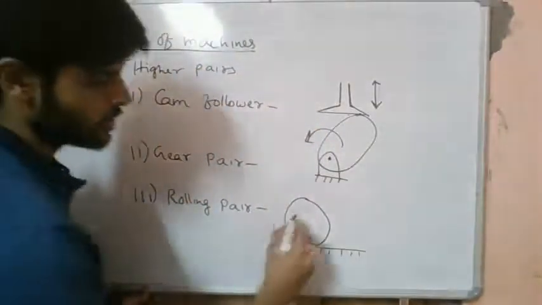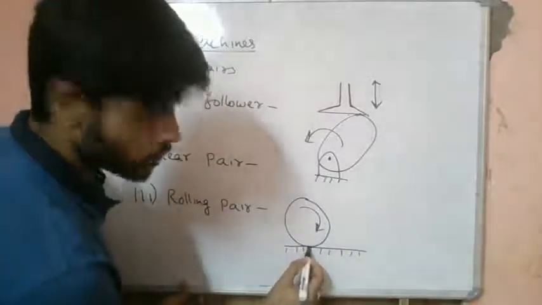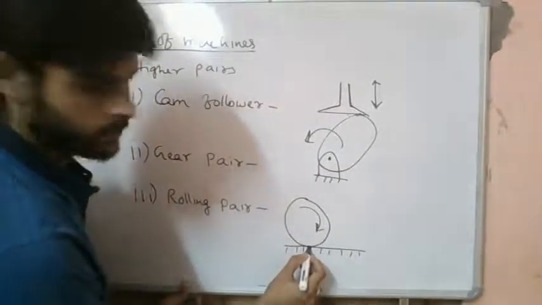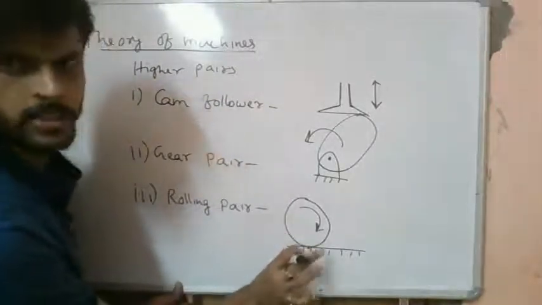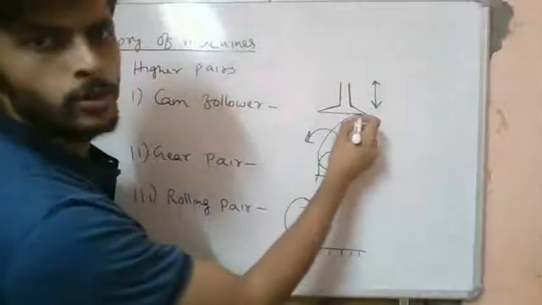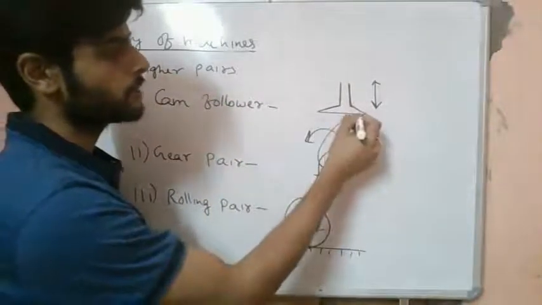A disc which is rolling like this. So at this point we have the point of contact, which is a line contact, right? The disc will have some certain thickness, so we will have a line contact. Here also we will have a line contact, because this cam will also have a thickness.